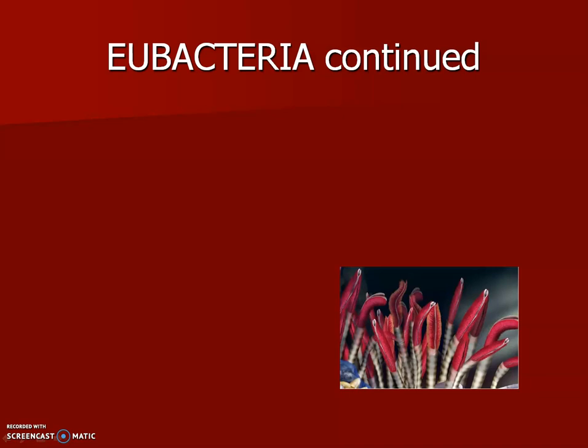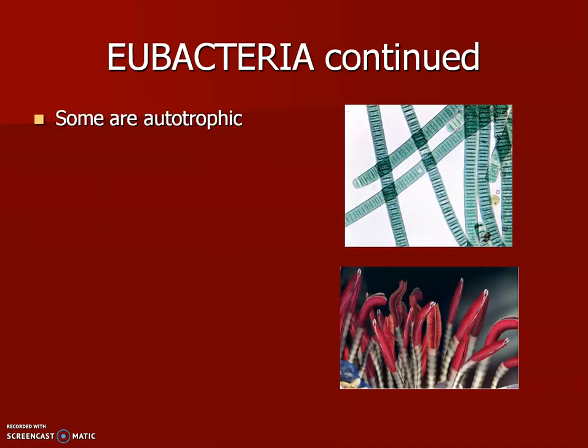And so we had talked about the 3 shapes of bacteria: bacillus, coccus, and spirillum. And here we go. Eubacteria, still talking about the domain Bacteria, and the one kingdom in it is Eubacteria. Some of the eubacteria are autotrophic. That means they can make their own food. These vocabulary words you should become very comfortable with using. So autotroph is the same thing as producer.